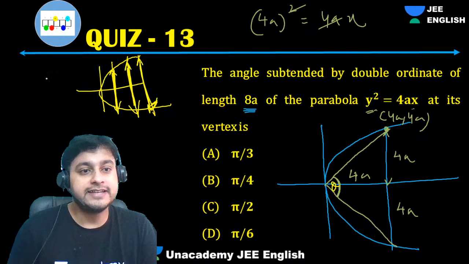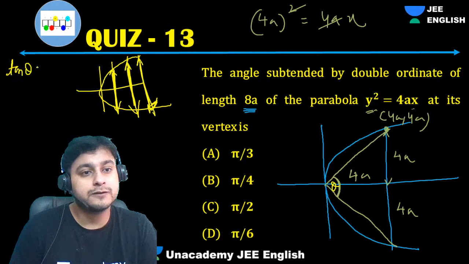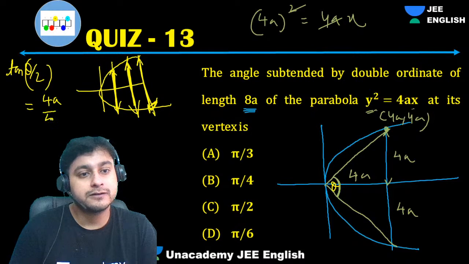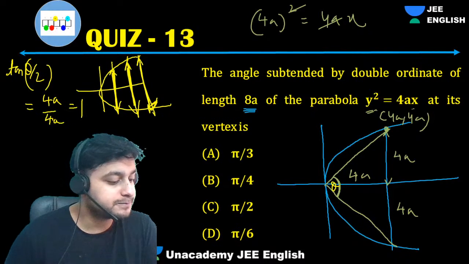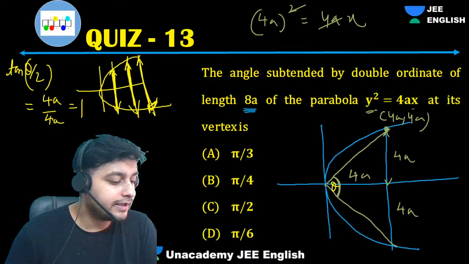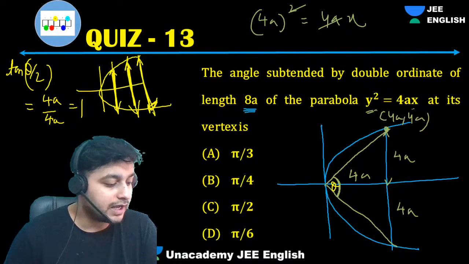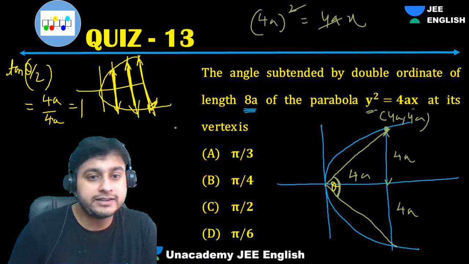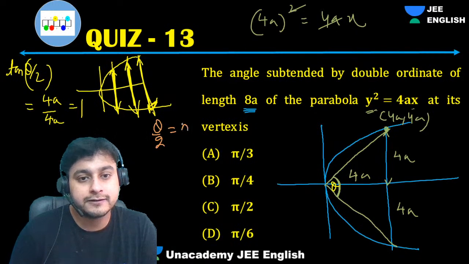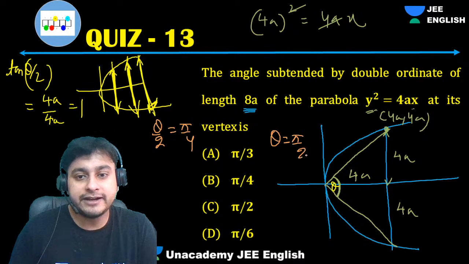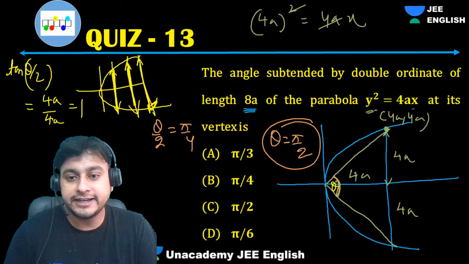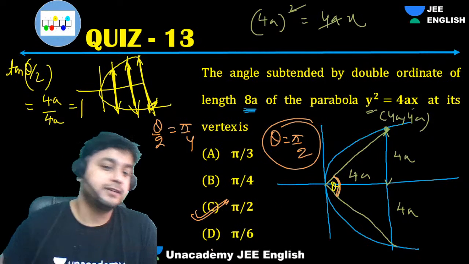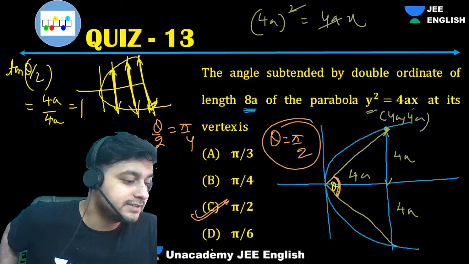So can I say that tan theta by 2 is 4a by 4a, perpendicular upon base? So theta by 2 is 45, so theta will be pi by 2. That means this angle has to be 90. Simple. Easy. Such an easy problem, guys.